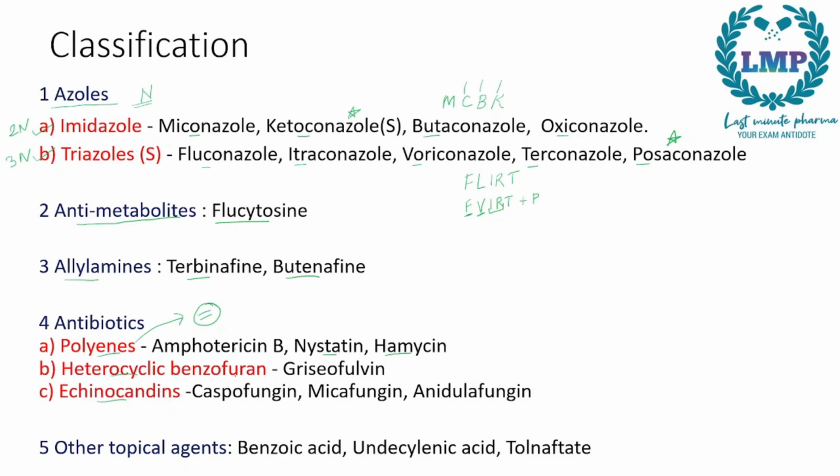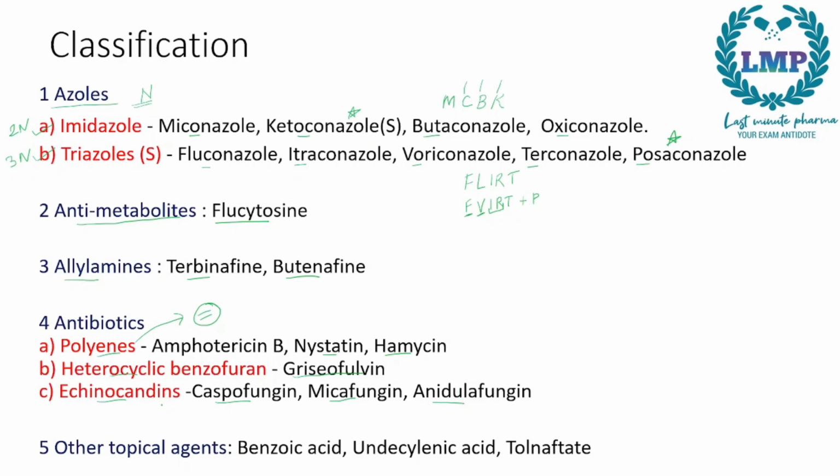In heterocyclic benzofuran, a heterocyclic compound is one which has different kinds of chemical moieties in its ring structure. Now, since there is benzofuran, there is a condensed structure of benzene and furan. So the example for such a compound would be griseofulvin. Next we have echinocandins. In echinocandins we have examples like caspofungin, micafungin, and anidulafungin.